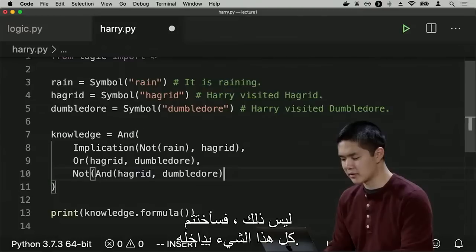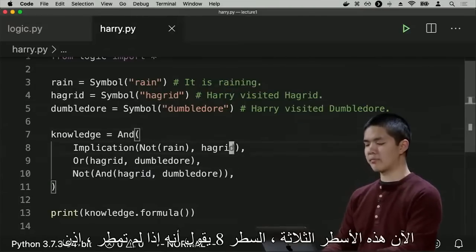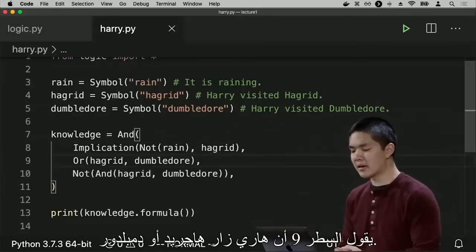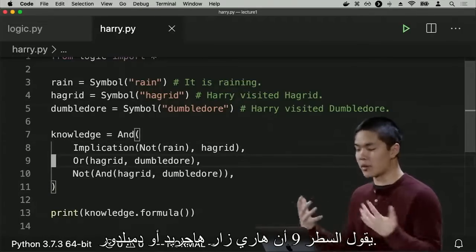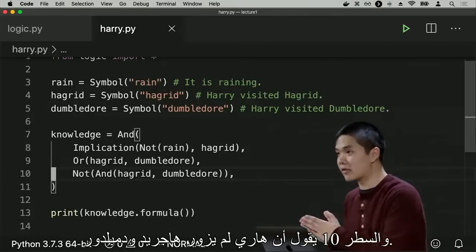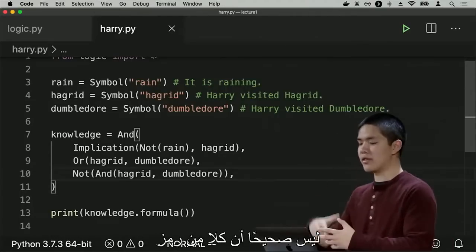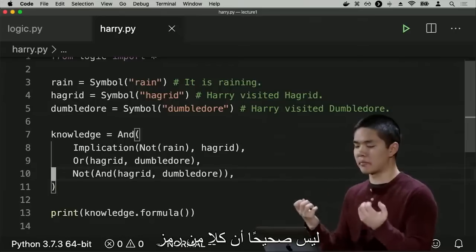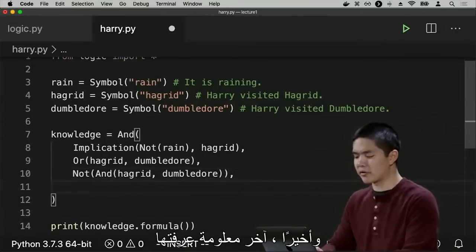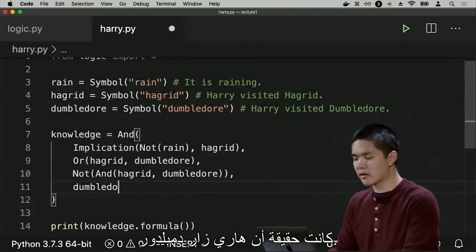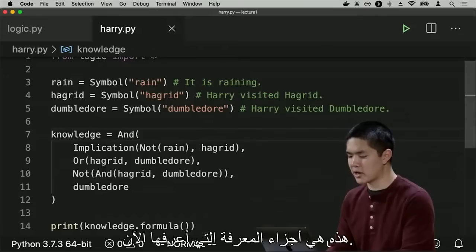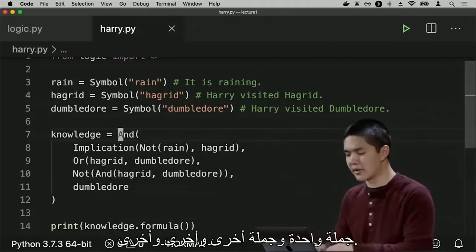And if that is not true, if I want to say not that, then I'll just wrap this whole thing inside of a Not. So now these three lines: line 8 says that if it is not raining, then Harry visited Hagrid. Line 9 says Harry visited Hagrid or Dumbledore. And line 10 says Harry didn't visit both Hagrid and Dumbledore, that it is not true that both the Hagrid symbol and the Dumbledore symbol are true. Only one of them can be true. And finally, the last piece of information that I knew was the fact that Harry visited Dumbledore. So these now are the pieces of knowledge that I know, one sentence and another sentence and another and another.